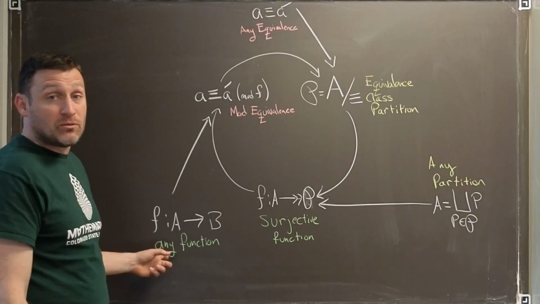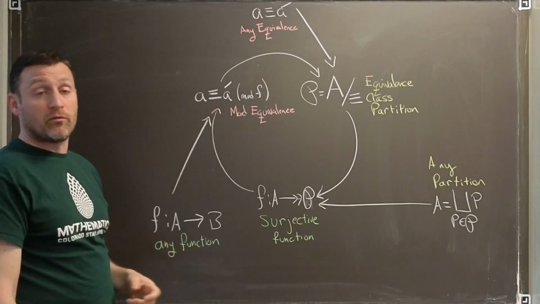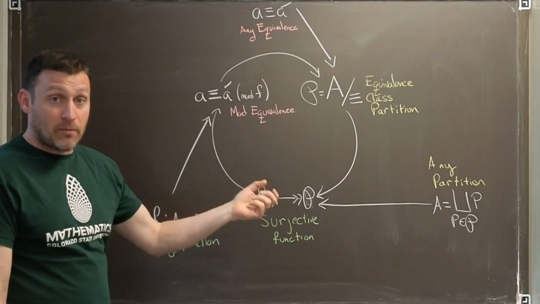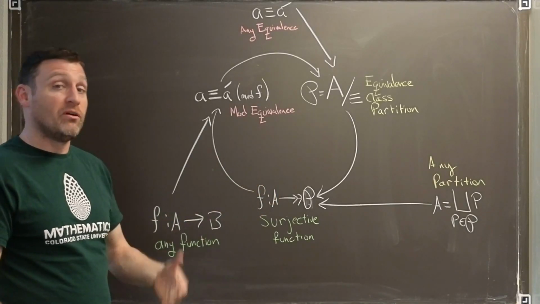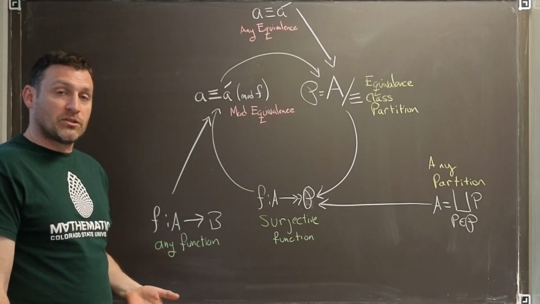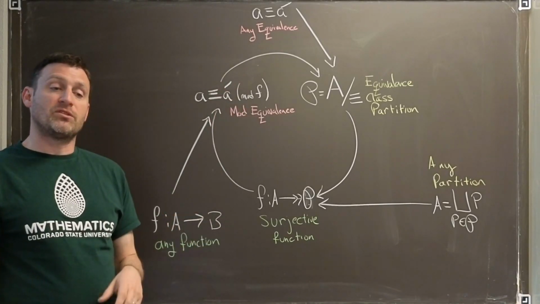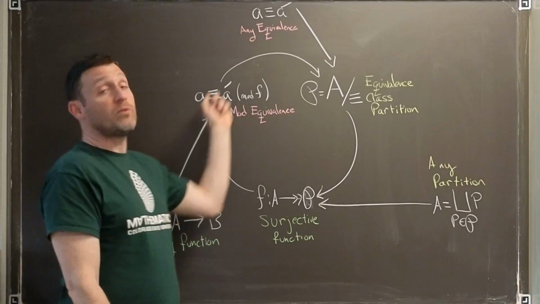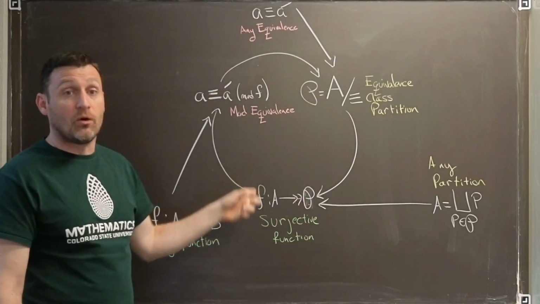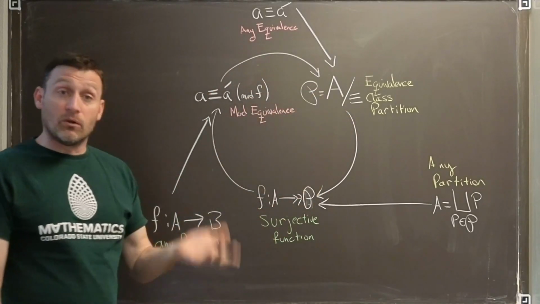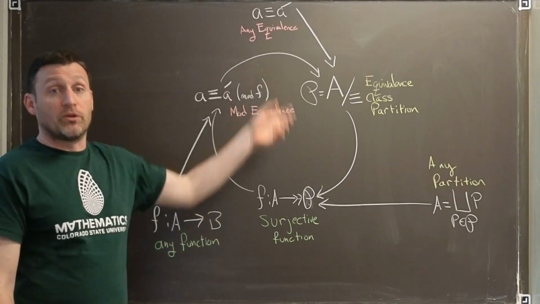But if we had any function, we could always create the fiber equivalence. Do the two data points end up at the same place once I apply f? That turns out to be an equivalence relation. If we've gone full circle, we're back at an equivalence relation. This type of reasoning is known as a resonance, because once we apply the technique to get inside the circle, if we continue to apply the technique, we'll end up at the same place. We just go in loops.